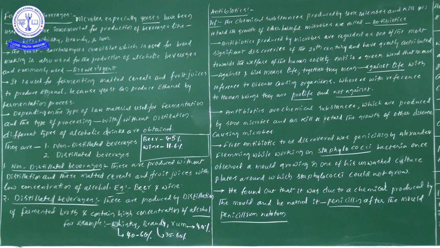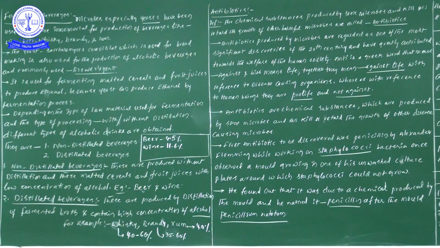I will give an introduction to it later. So around the staphylococci he observed a mold growing in his unwashed culture plates, and the staphylococci could not grow. Why? Because around the staphylococci a mold, a group of fungal members, was present. At that time he thought, what happened here? Because of the presence of fungal members, the staphylococci did not grow.